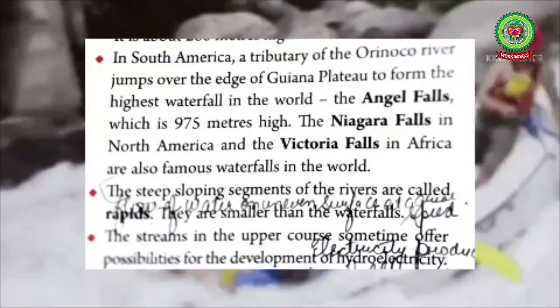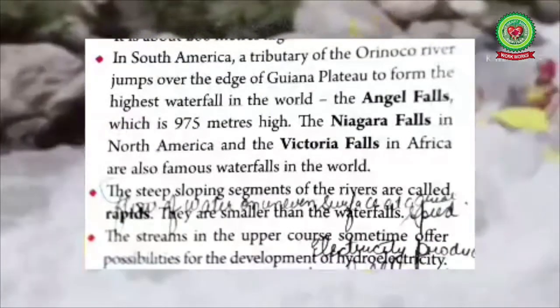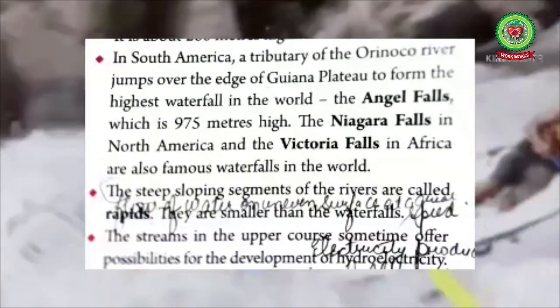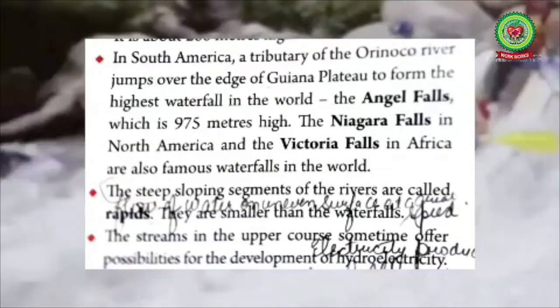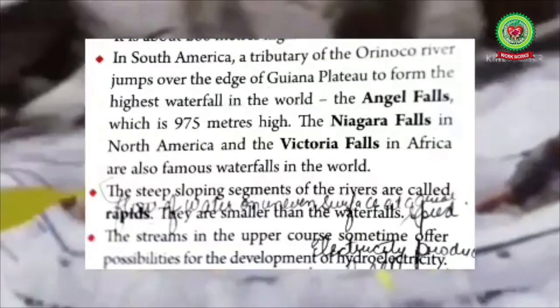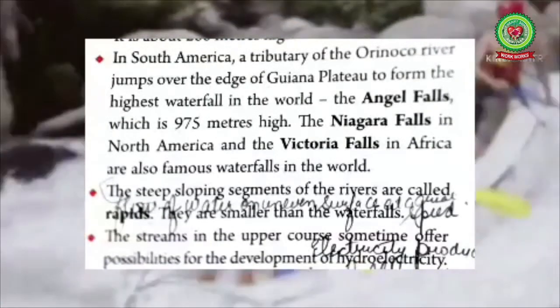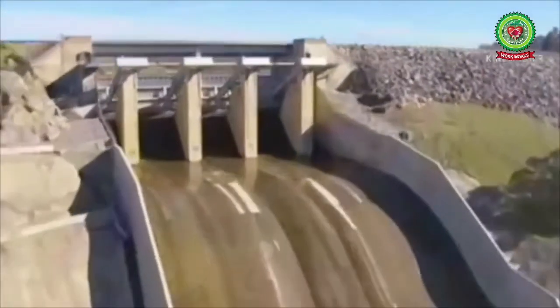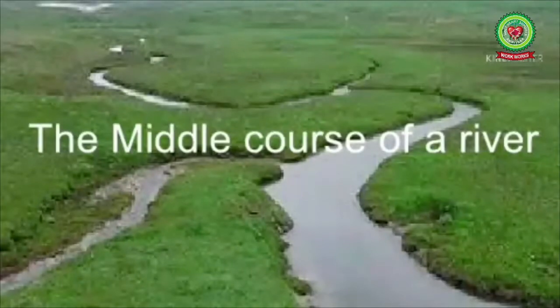The steep sloping segments of the rivers are called rapids. Rapids are formed when water flows over the rocks at a very great speed. They are smaller than the waterfalls. The streams in the upper course sometimes offer possibilities for the development of hydroelectricity, meaning electricity that is produced from the falling of water. Now the next stage of the river is the middle course.